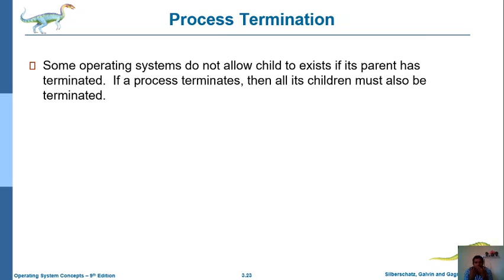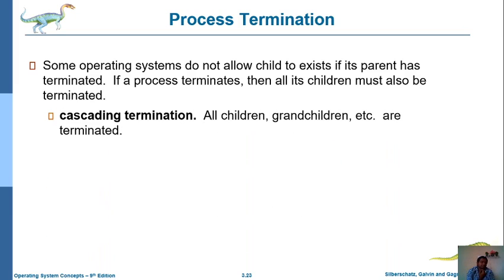Next, some operating systems do not allow the child processes to exist if its parent has terminated. So that means in some operating systems, whenever a parent node tries to terminate, such operating systems do not allow the child processes to continue their execution. So if a parent node is terminated, it will immediately terminate all its child nodes. That type of feature is allowed in some operating systems. Such kind of termination is known as cascading termination.